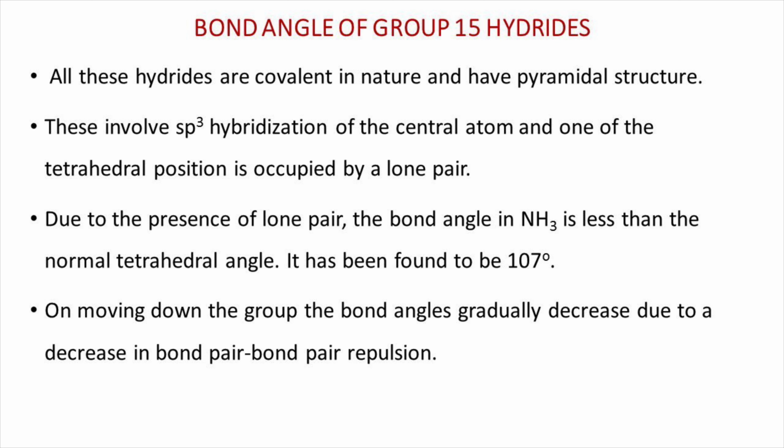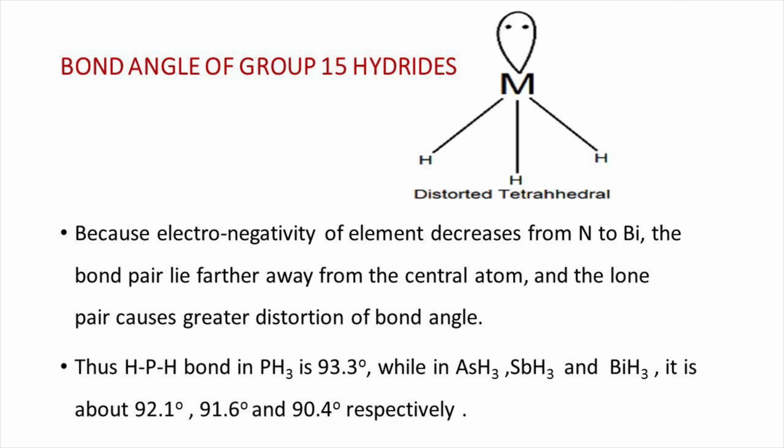On moving down the group, the bond angles gradually decrease due to a decrease in bond pair repulsion. Because electronegativity of the element decreases from nitrogen to bismuth, the bond pair lies farther away from the central atom and the lone pair causes greater distortion of bond angle. Thus, the H-P-H bond angle in PH3 is 93.3 degrees, while in arsine, stibine and bismuthine, it is about 92.1 degrees, 91.6 and 90.4 degrees respectively.